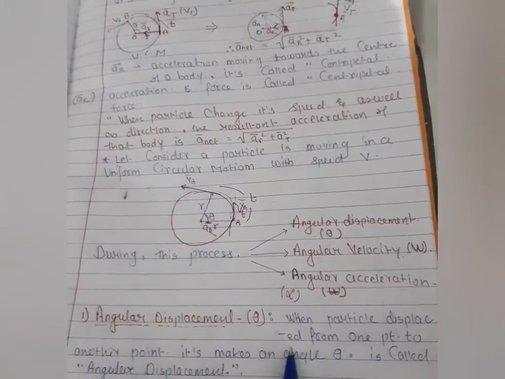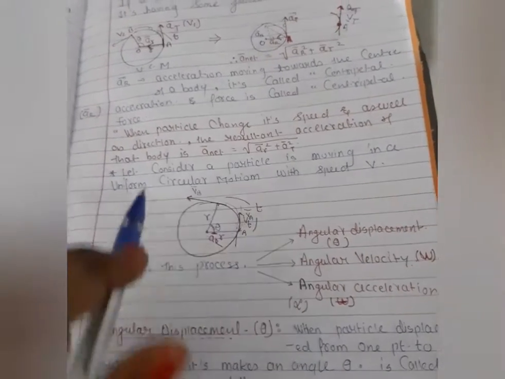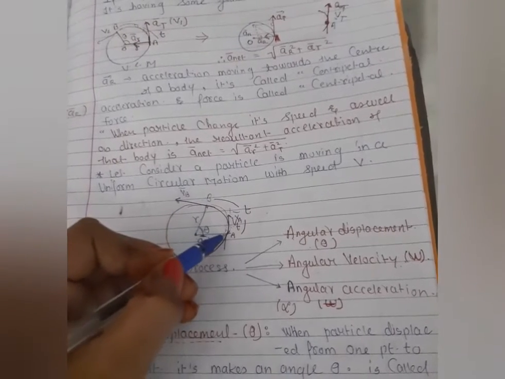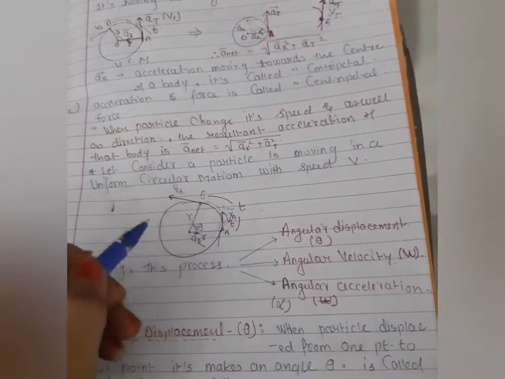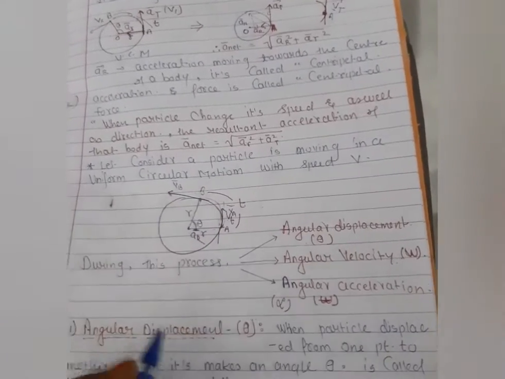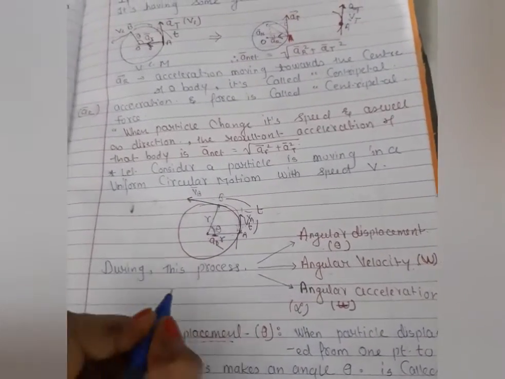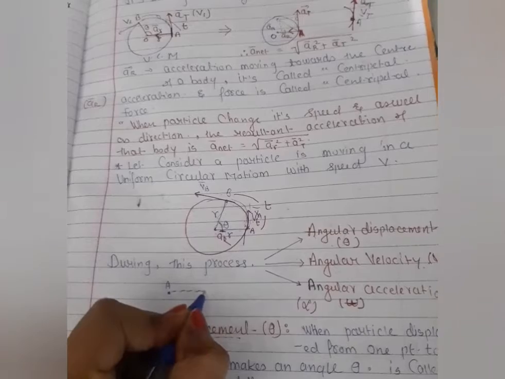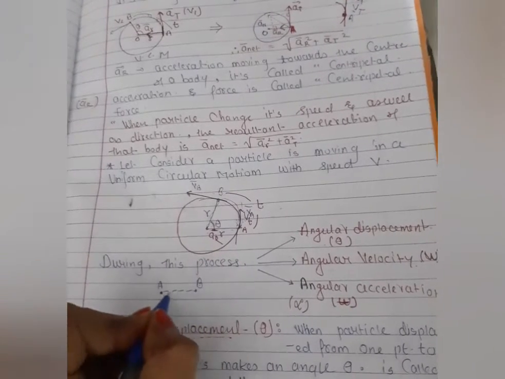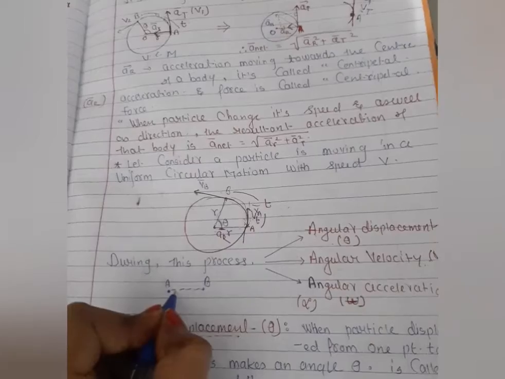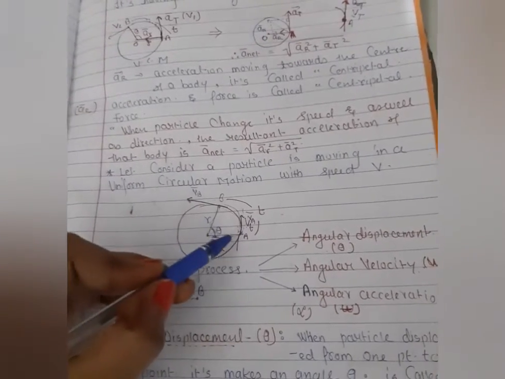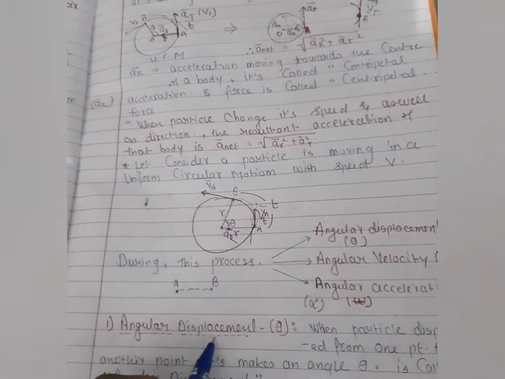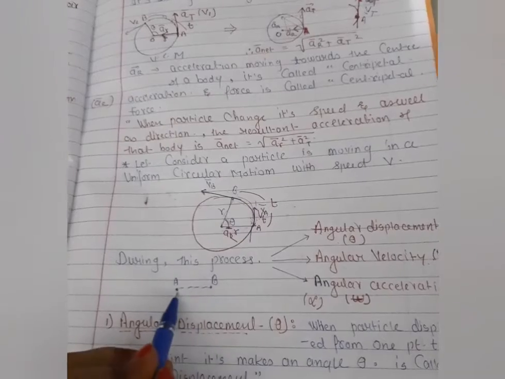So when the particle is displaced from one point to another point, let's consider this point and another point is this. It is very important to understand what displacement means. If I am taking a linear case, the particle is here and the particle is displaced to this point, so it means the particle has done some work during the process. Same thing I am taking here. The particle displaced from A to B, and this displacement is nothing but the angular displacement. Displacement is very clear, the particle from initial to final position.